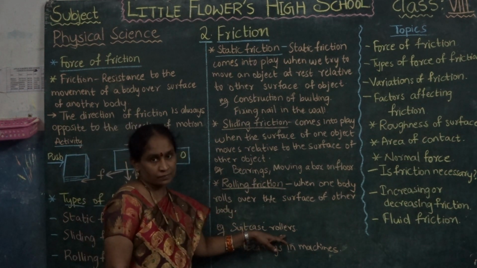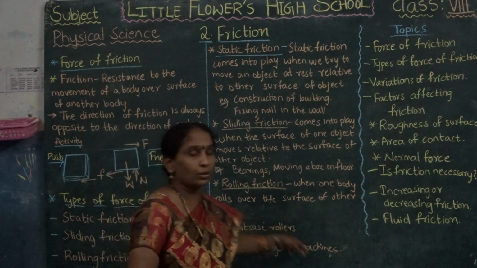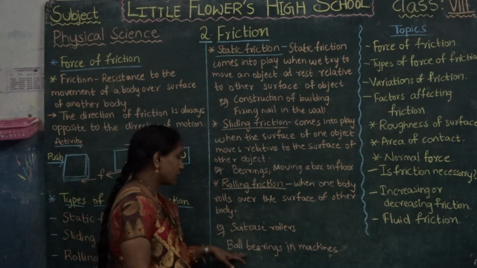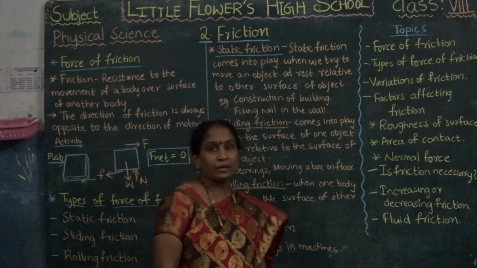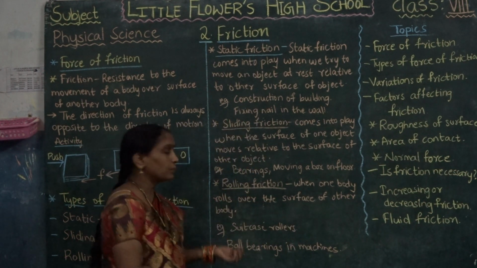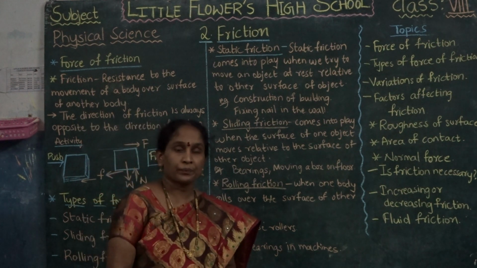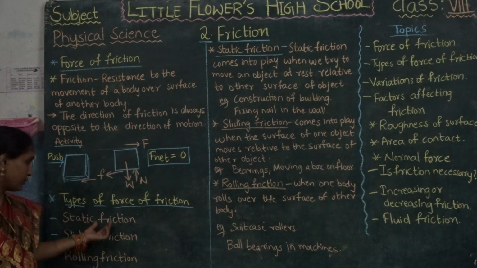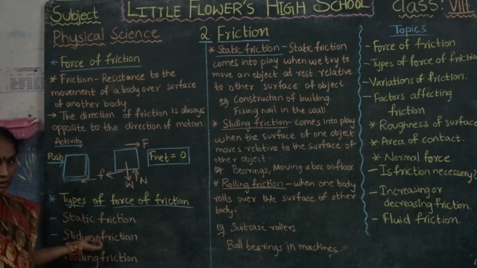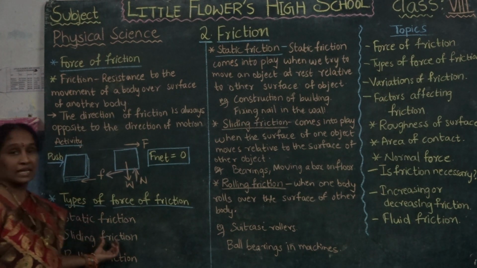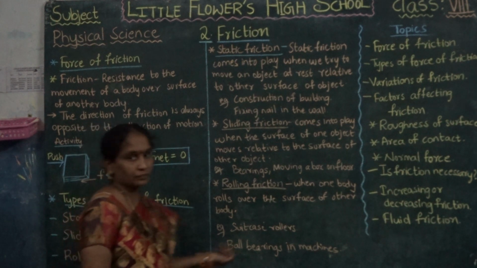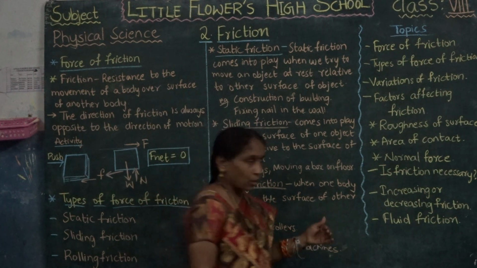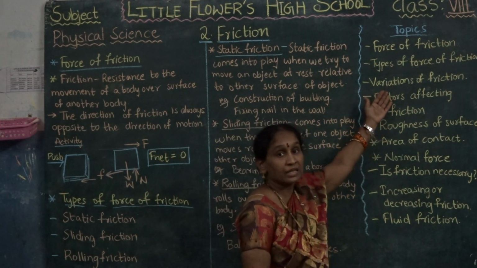Example, suitcase rollers. Heavy suitcases we can roll easily from one place to another. Next one, ball bearings in machines help to move objects easily. These are the types of force of friction. How many types are there? Static friction, sliding friction and rolling friction. Children, do you understand these three types? In the next video, we will see the variations of friction.